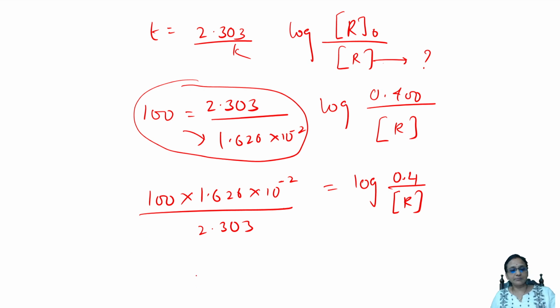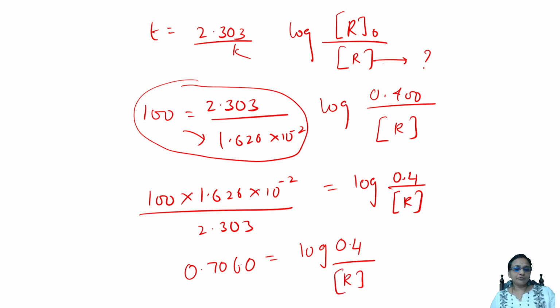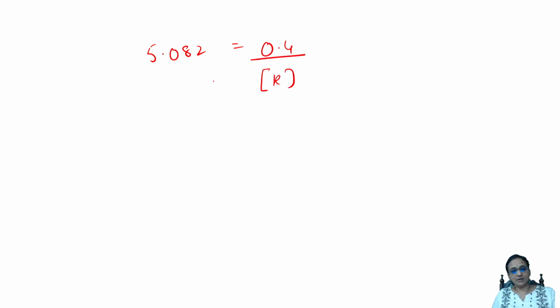So further I simplify this. I'm getting an answer of 0.7. I take this log of 0.4 divided by R. Done. So if you find the anti-log of this, I also did a video for anti-log value, students. Easy. So when I get the anti-log of 0.7, as I did in the video on log without log table, I get an answer around 5.082, which is equal to 0.4 by R.